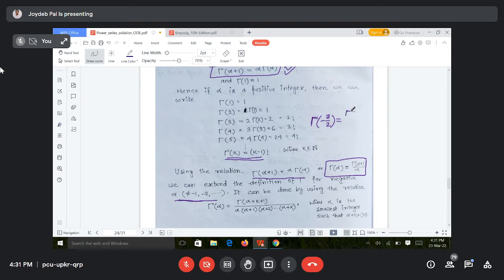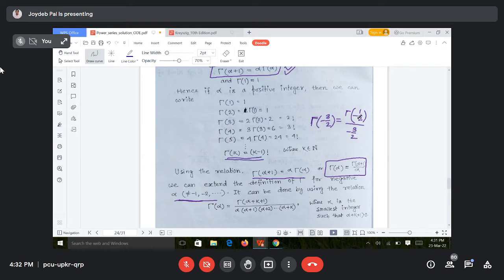Gamma of 1 minus 3 by 2, since alpha is minus 3 by 2. So minus 3 by 2 plus 1 means what? Divided by what? Minus 3 by 2.